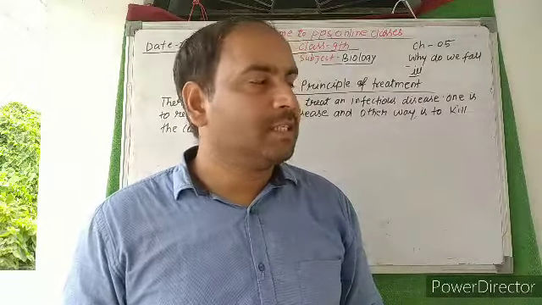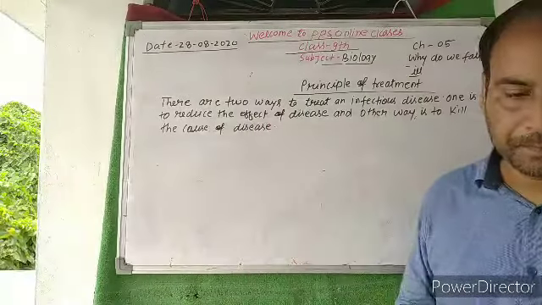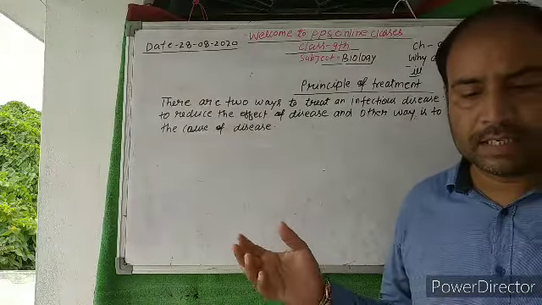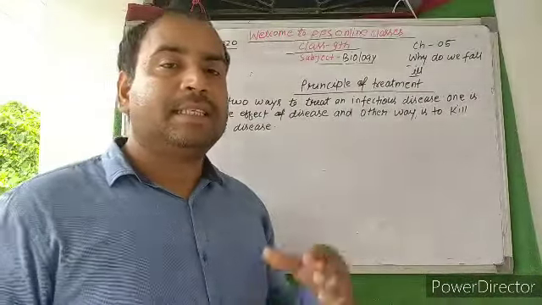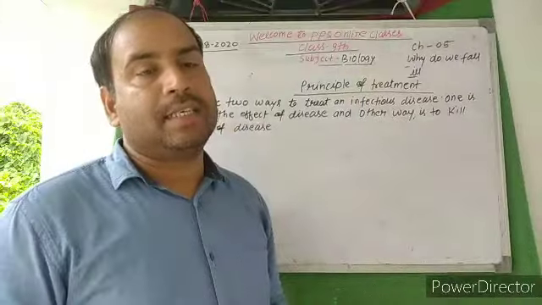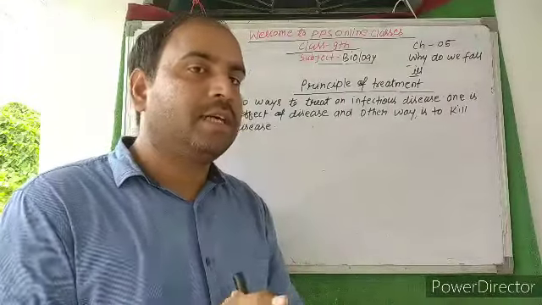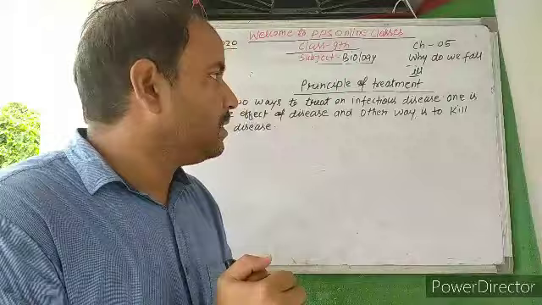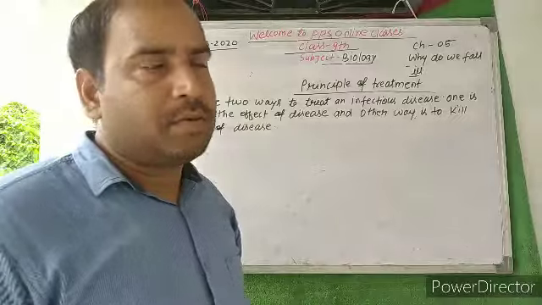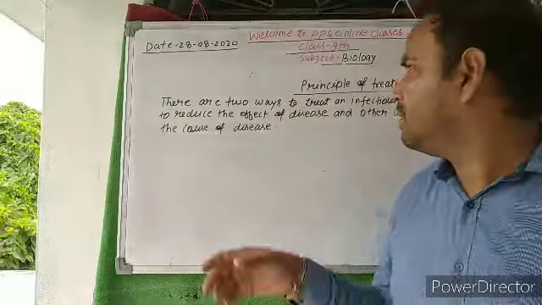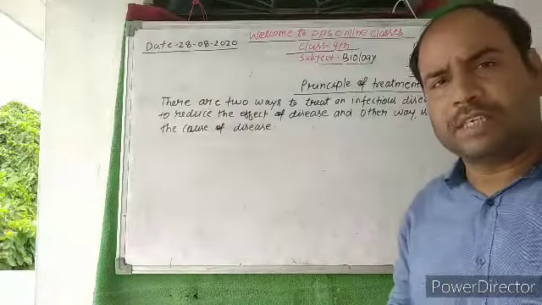So for these types of diseases, after knowing their symptoms, we follow the principle of treatment. First is the killing of pathogens. Killing of pathogens means the pathogen that has entered inside our body will be killed by the drugs that we are taking as medicine. So that will be the better way to kill the cause of disease. So if we talk about the principle of treatment, this will be more helpful for explaining it.